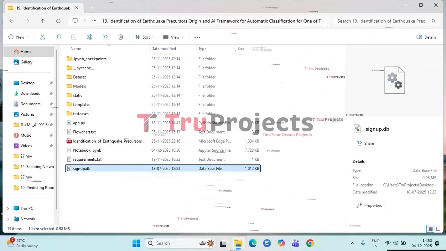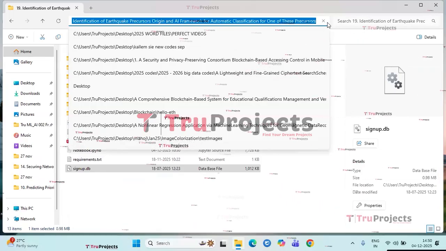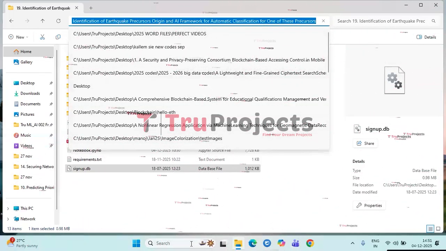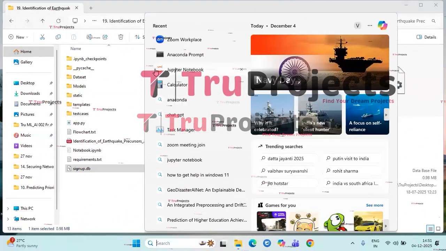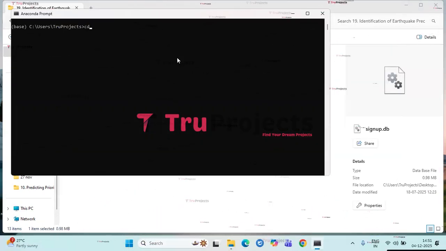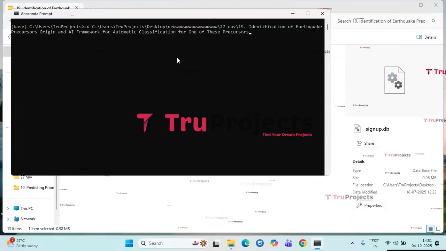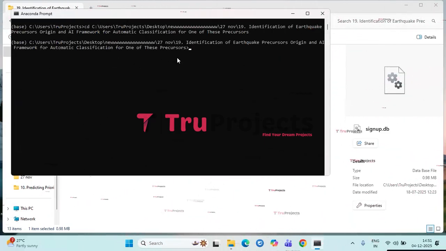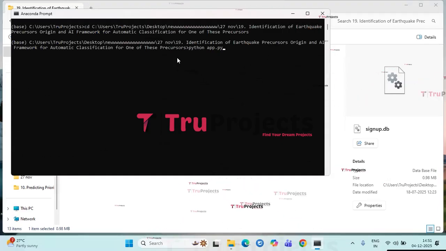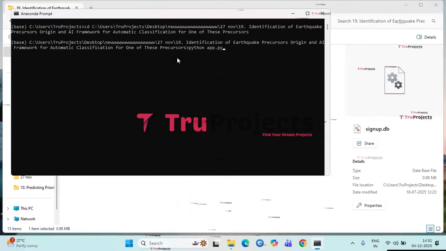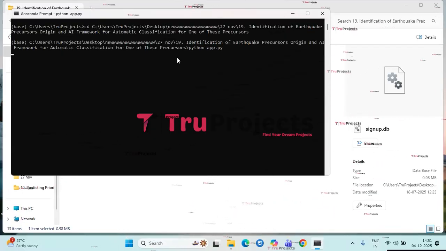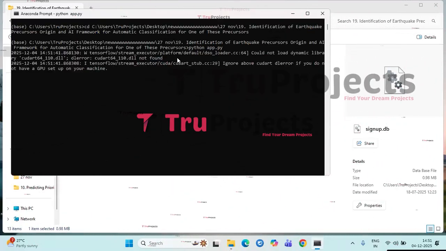Now, coming to the execution of the project, copy the path of the code folder from the address bar of the file explorer. Then, open Anaconda prompt. Using the command cd followed by a space, paste the copied path. This command is used to change the current directory to the code folder's path. Now, compile the app.py file using the command python space app.py in the Anaconda prompt. This command will execute the Python script and perform a runtime check for any syntax errors or logical issues.